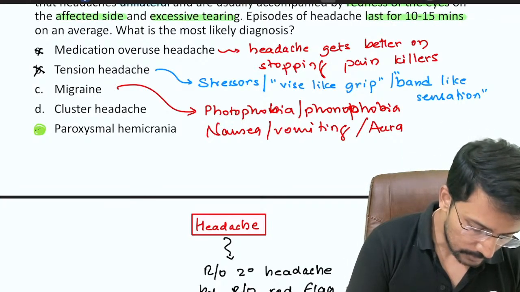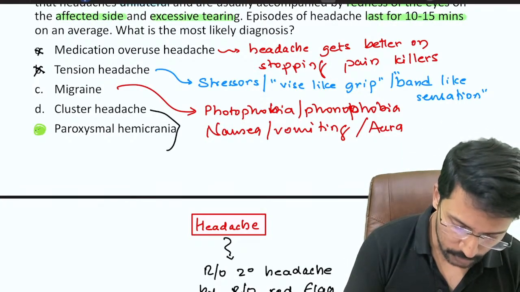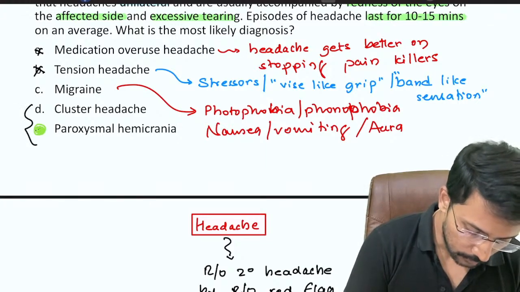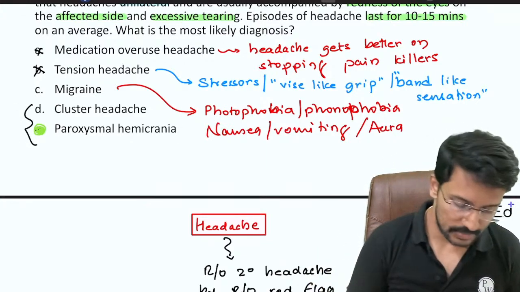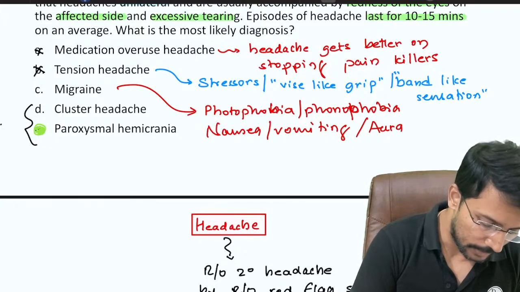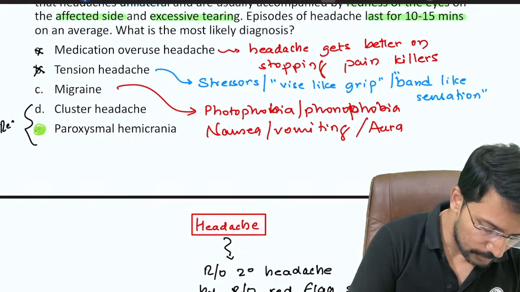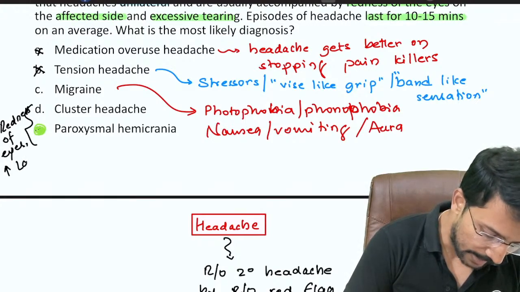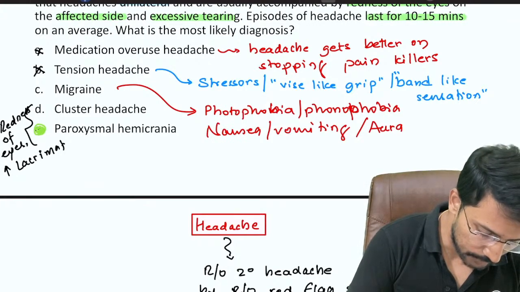Okay. Cluster headache and paroxysmal hemicrania, because both of them are trigeminal autonomic cephalgias. The word autonomic comes from the presence of autonomic symptoms. So these two conditions will often have redness of eyes, along with that increased lacrimation and nasal stuffiness.